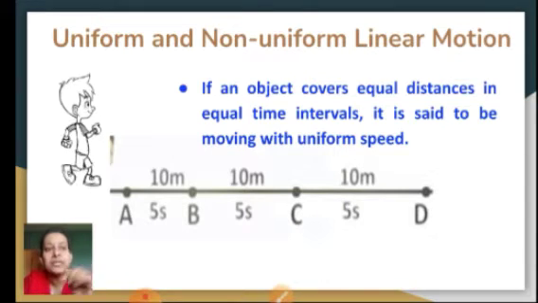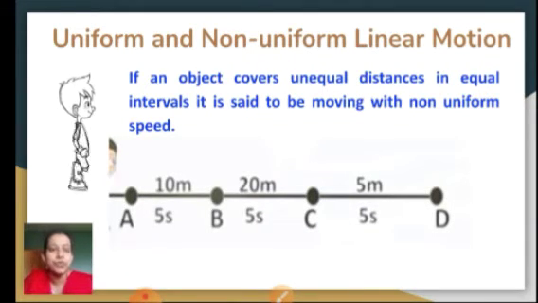Now let's try to find out what is non-uniform linear motion. Its definition is, if an object covers unequal distances in equal intervals of time, then it is said to be moving with non-uniform speed. Let's try to find out now whether it is non-uniform or uniform. If you see the actual path, the path is AB, BC, CD. AB is 10 meters, BC 20, and CD is 5 meters. So is it equal? No. All the distances are different. That means even the speed will be different.